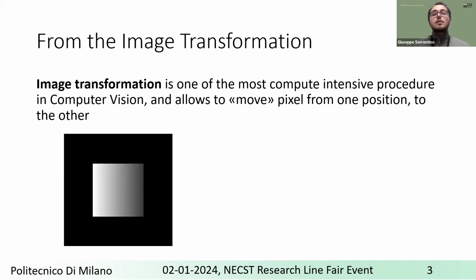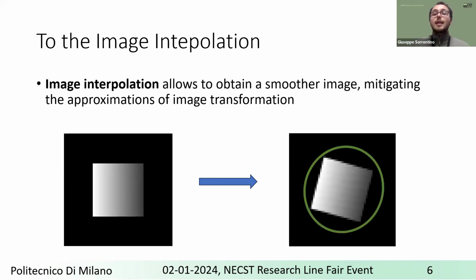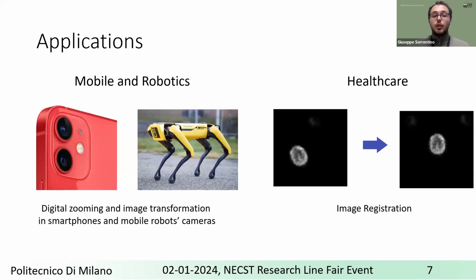Image transformation consists of moving a pixel from one position to another. This movement has some approximation, which leads to some errors. And the idea of the interpolation is to mitigate this error, so as to obtain as output a smoother image. This has a lot of different applications, for example, in mobile and robotics for digital zooming, or also in the healthcare domain for image registration. And given its importance, the state of the art provides a plethora of different algorithms to perform this interpolation.